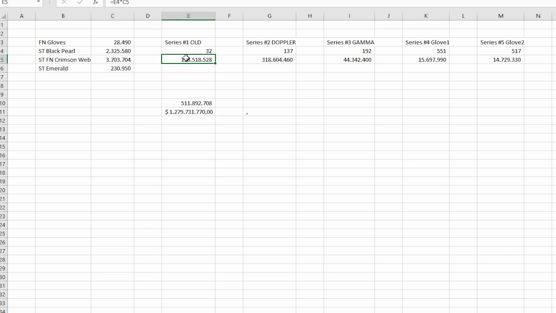If we multiply that by the chance, these are the chances. So when you open a case, statistically speaking, on average, every 28,490th case, you will get factory new gloves. So this is what these numbers stand for. If you multiply that, you will have an estimate of how many cases of each collection have been opened. And this is the data that I found. According to this estimate, we have opened 118 million of the old finishes cases.